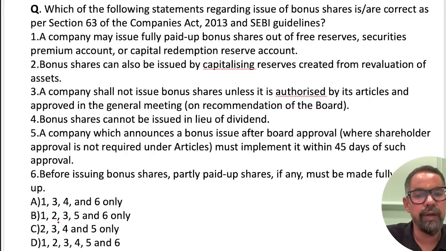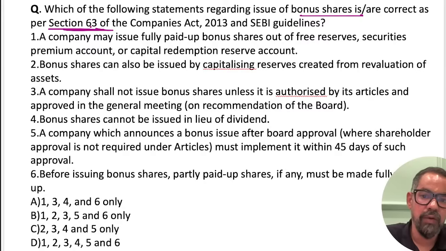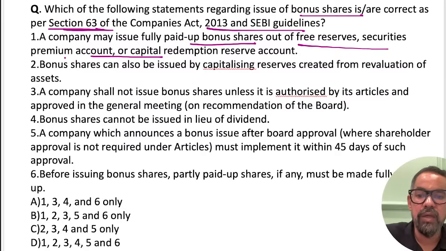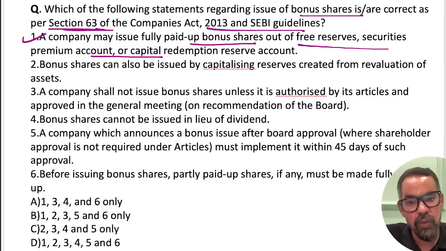Everyone also try. So which of the following statements regarding the issue of bonus shares are correct? Section 63 of the Companies Act. This was the last slide, I guess. Hope you remember this. So what will be your correct answer? A company may issue fully paid-up bonus shares out of the free reserve, securities premium or capital redemption reserve, okay, that is true.